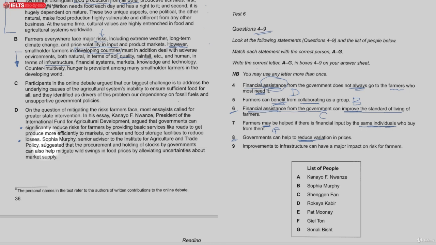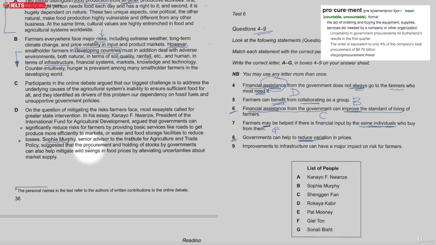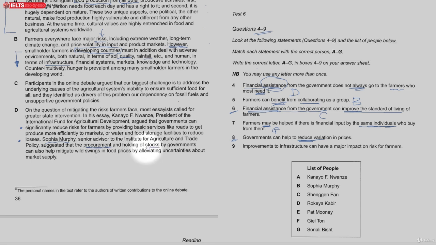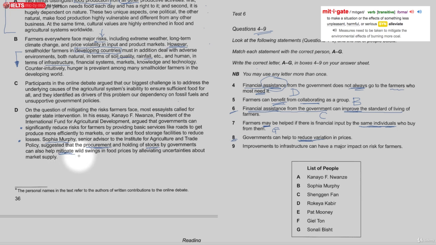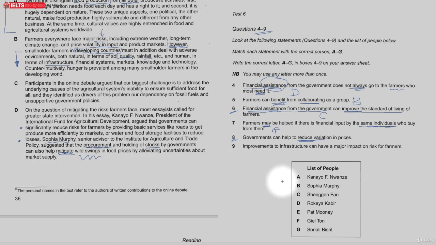So have a look here. Sophia Murphy, senior analyst, suggested that the procurement and holding, procurement means buying, and holding of stocks by governments can help to mitigate wild swings in food prices, alleviating uncertainties about market supply. So this one again is B.